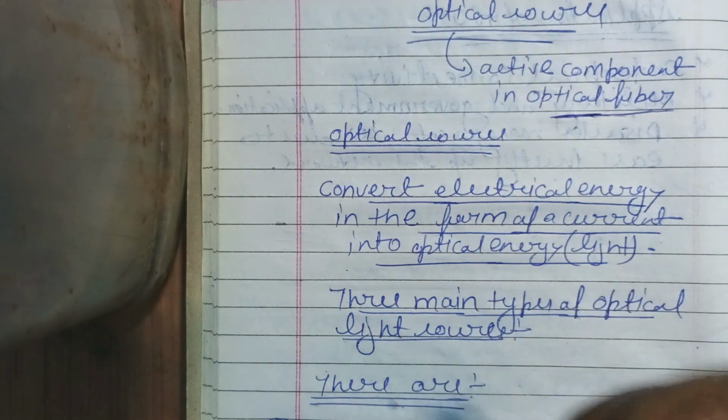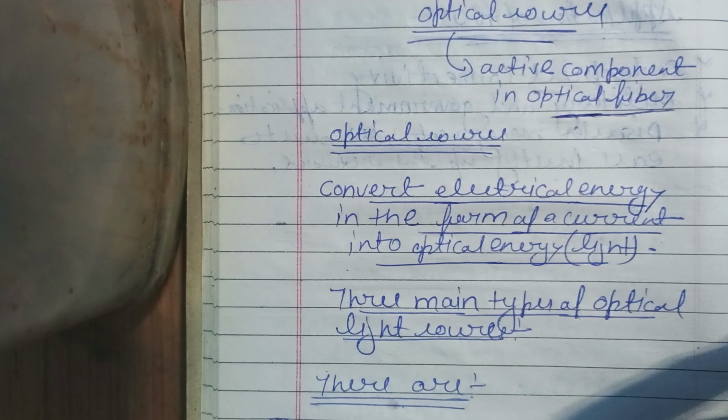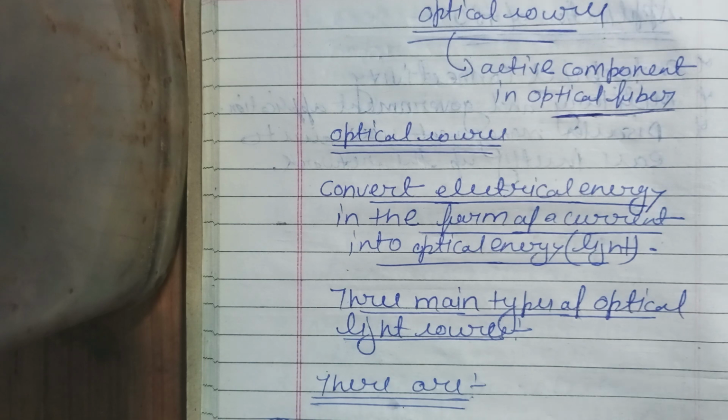Now, what is the role of the optical fiber? In unit 1 of optical communication you learned about optical fiber. In optical fiber we observe total internal reflection. The criterion for total internal reflection is that light travels from denser to rarer medium and the angle of incidence is greater than the critical angle, then the phenomenon of total reflection takes place. This is the working principle in optical fiber, in which light travels very fast.